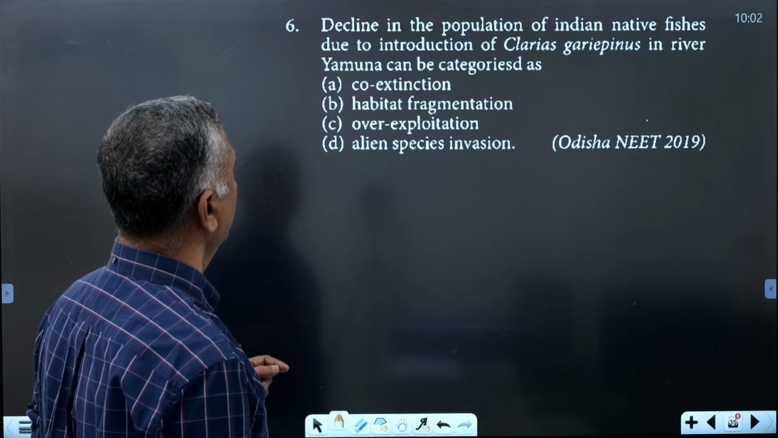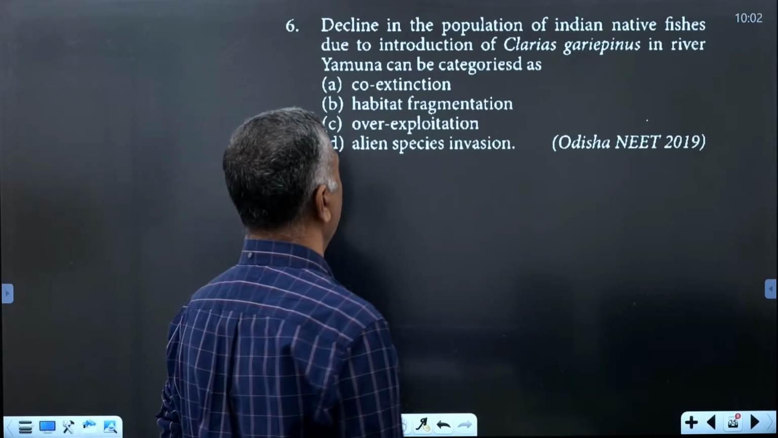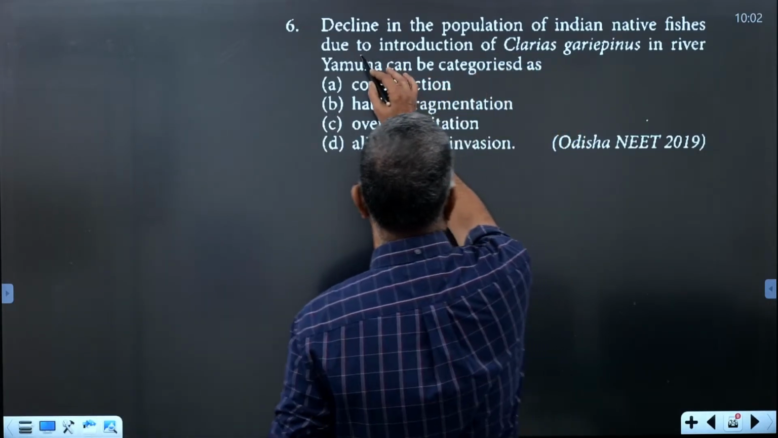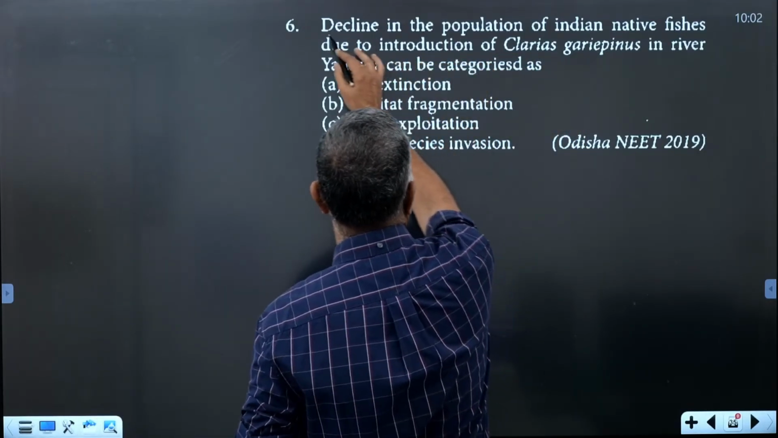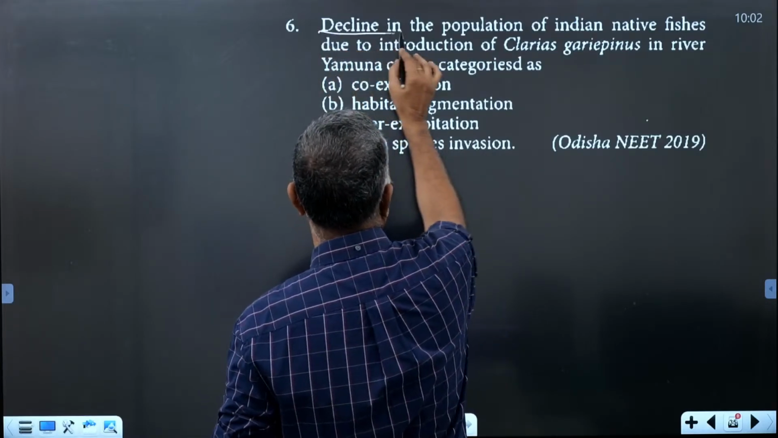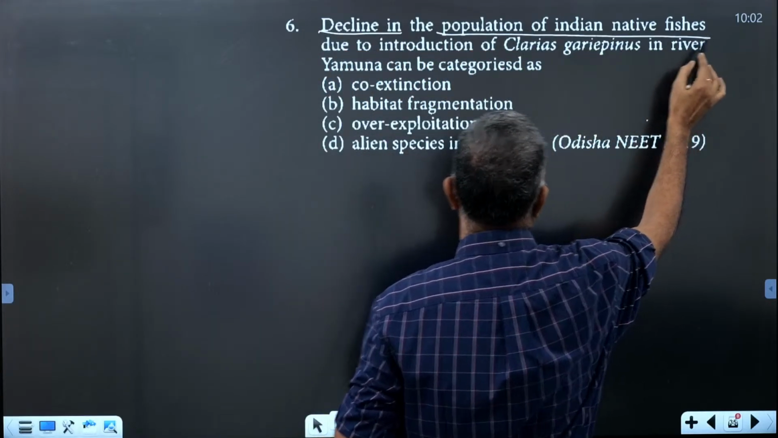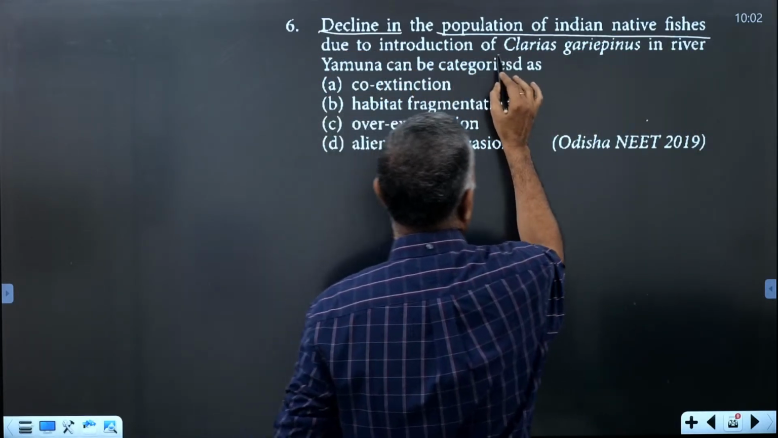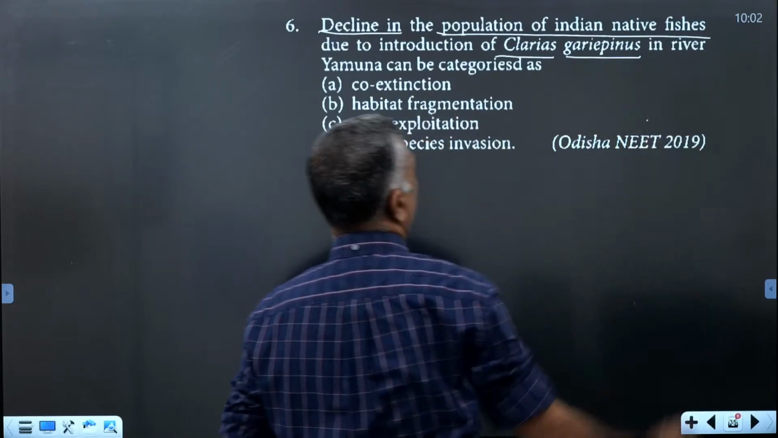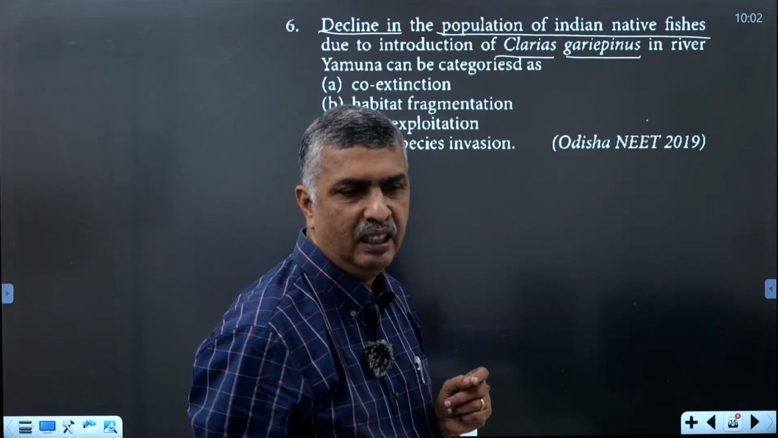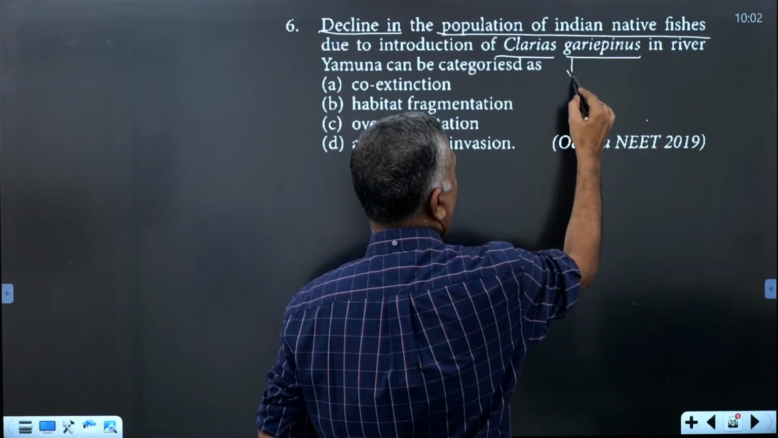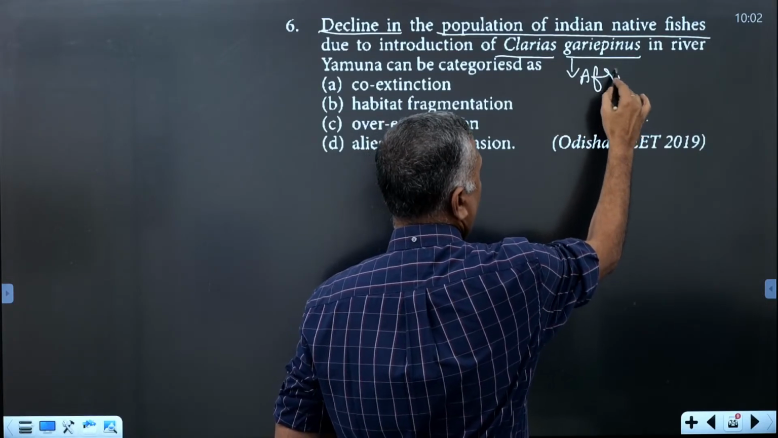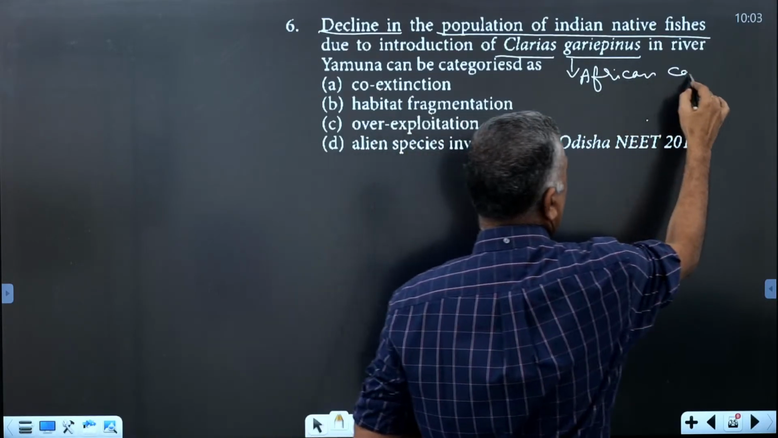Then the next question: the decline in the population of Indian native fishes is due to the introduction of Clarias gariepinus. What is Clarias gariepinus? Clarias gariepinus is the scientific name of the African catfish.